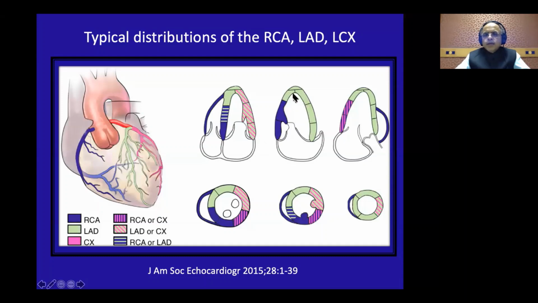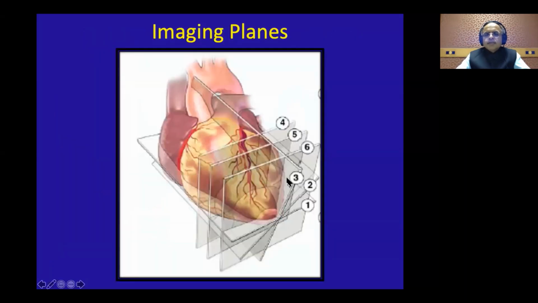2 chamber gives you the LAD and the PDA distribution, and the apical long axis view gives you the LAD distribution. And this posterior wall, also called the inferolateral wall, is a watershed area. Either it will be supplied by the PLV coming from the RCA, or by the distal obtuse marginals, and in the short axis. So all these 6 images have to be captured by stress echocardiography. So generally all the 3 long axis images have to be captured, and you can capture either basal and apical short axis images to get all the coronary territories.